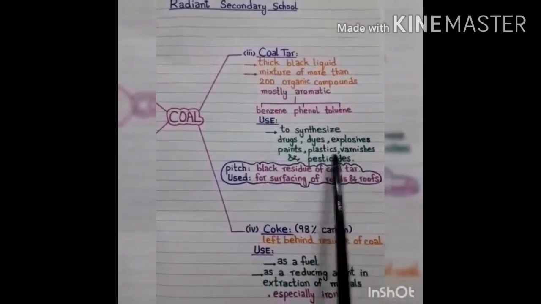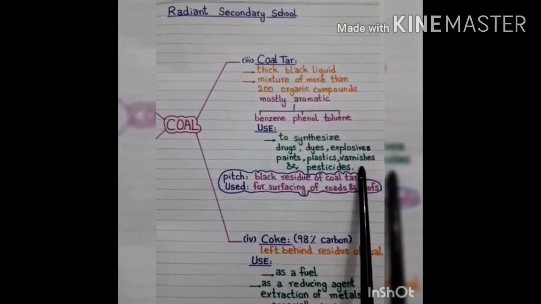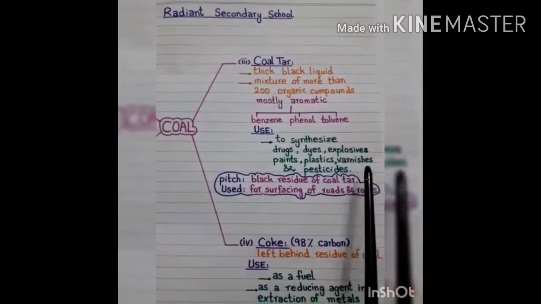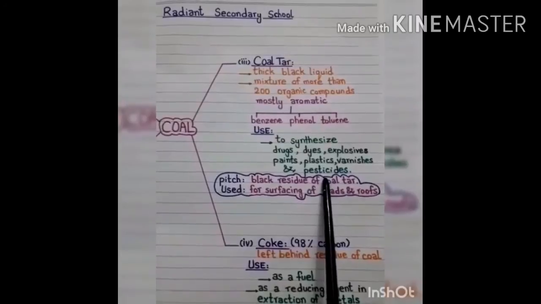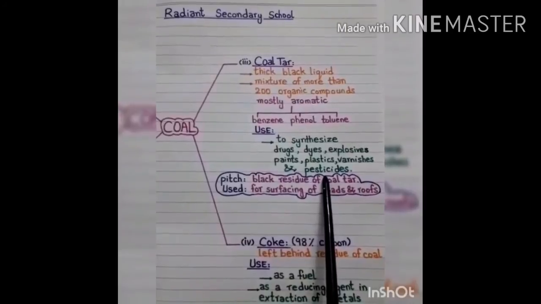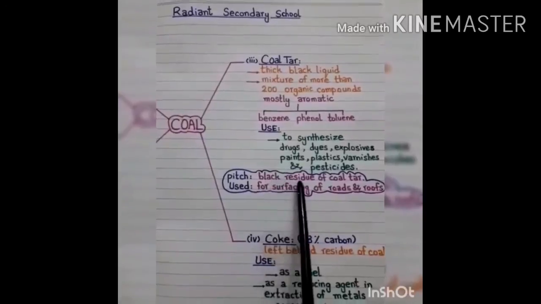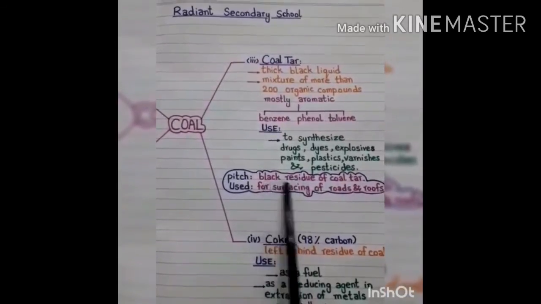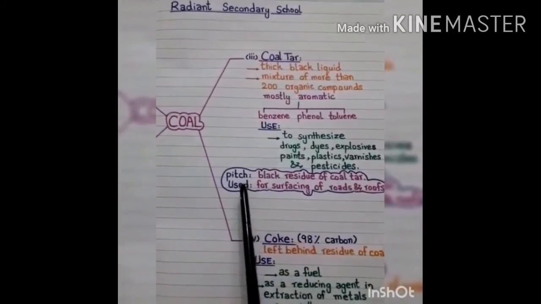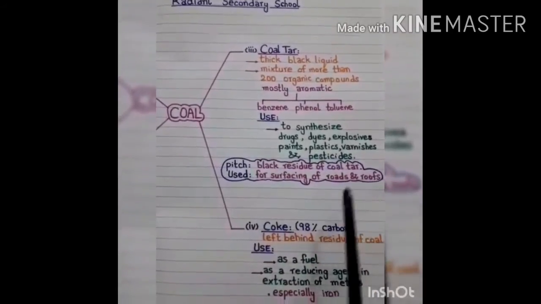Now what are varnishes and pesticides? Varnishes are used in wood finishing and they are applied over the wood to protect it and enhance its appearance. And pesticides are chemical substances which are used to kill harmful pests, mostly on the plants. After the formation of organic compounds, a black residue is left behind. This black residue of coal tar is known as pitch. Pitch is used for surfacing of roads and roofs.